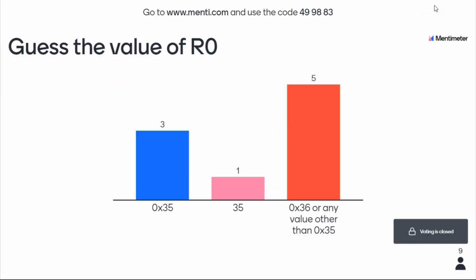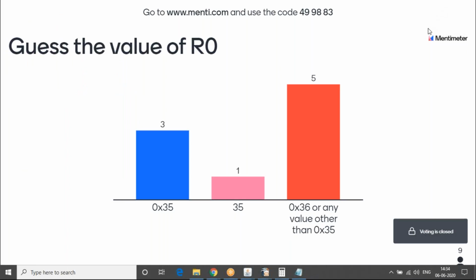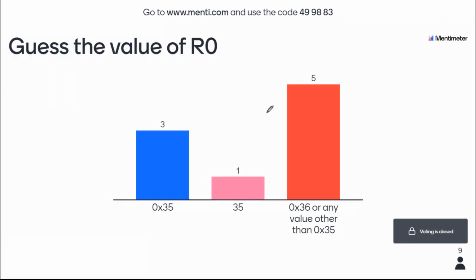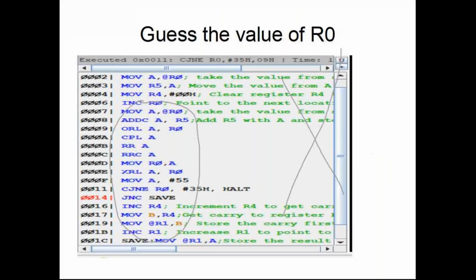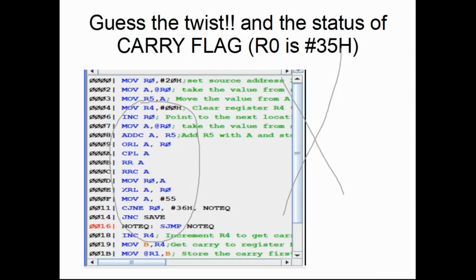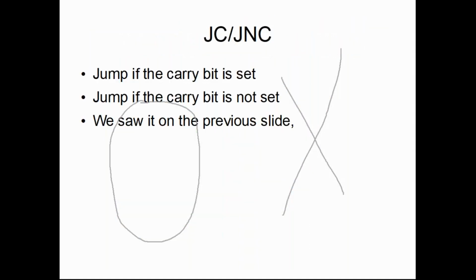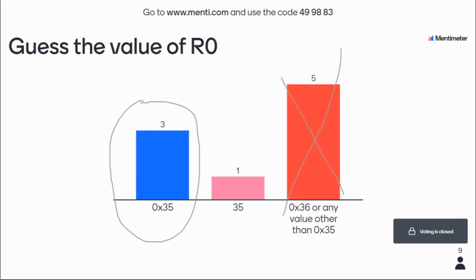So whoever thinks that it is 36 is wrong. It should be the same. Since it has gone to the next line, it means that the values are same. Only if it were different, it would have jumped. Okay, I've also asked about the status of the carry flag, so that'll be a bit tougher. Okay, we will skip that for now.